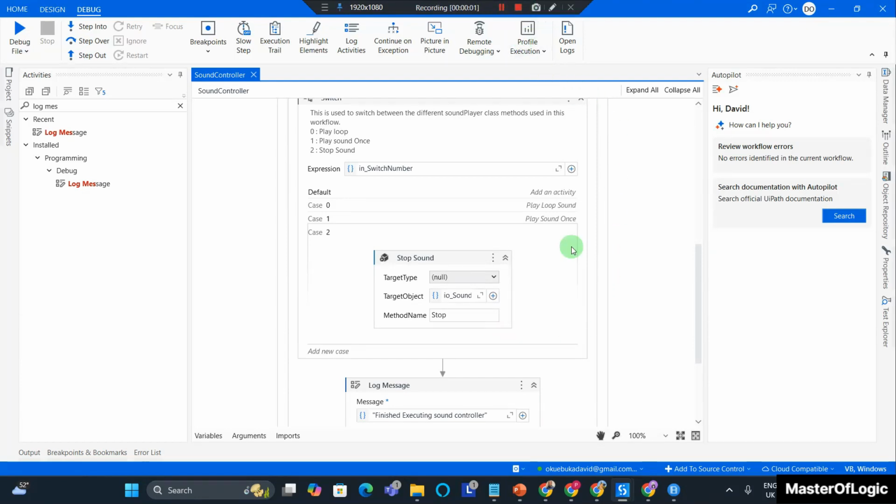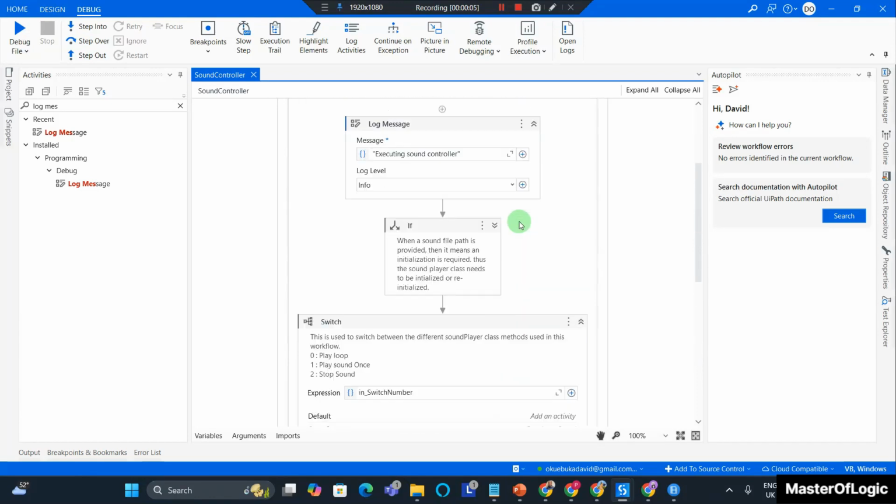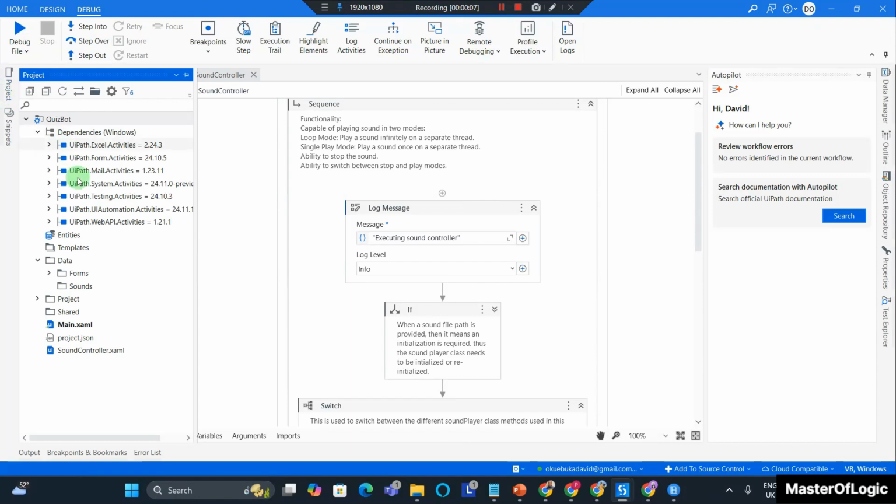Hold up. Before you step out of this video, what you should do is you want to go to project and you want to move your SoundController into the shared folder, because it will be shared across your entire process. And we are good.